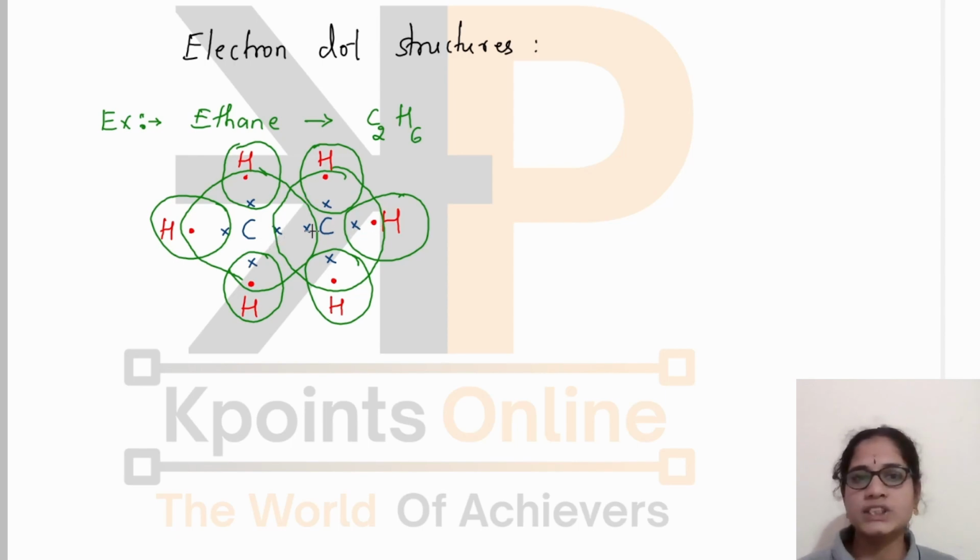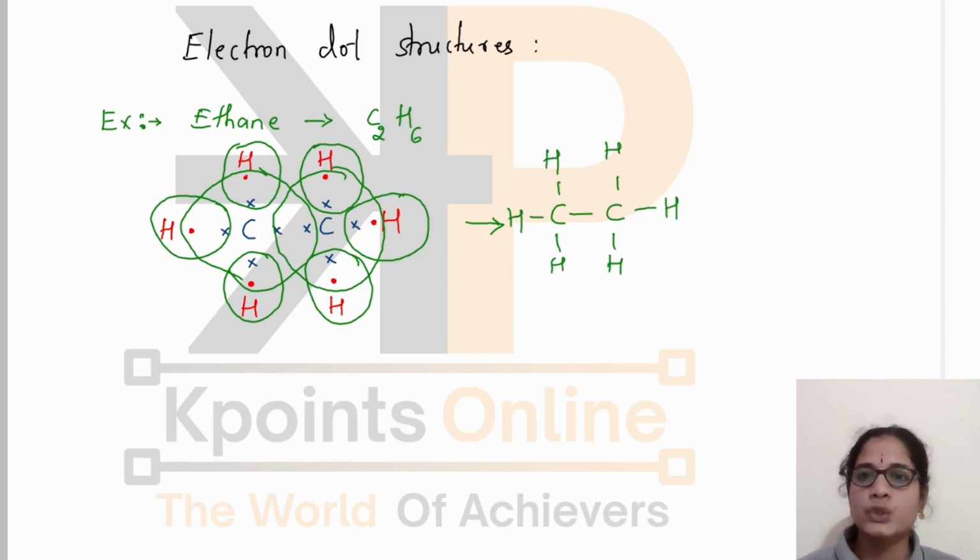And as we know, the shared pair of electrons will belong to both the atoms involved in the bonding. So overall, how many covalent bonds are here? I can represent this in the compact form like this. So you can also count the number of covalent bonds here. 1, 2, 3, 4, 5, 6, 7. There are 7 covalent bonds here. In this way, we will draw the electron dot structure.